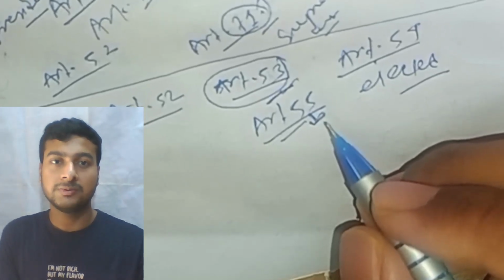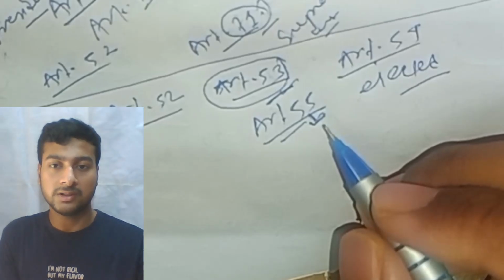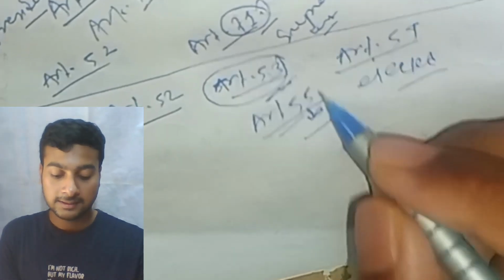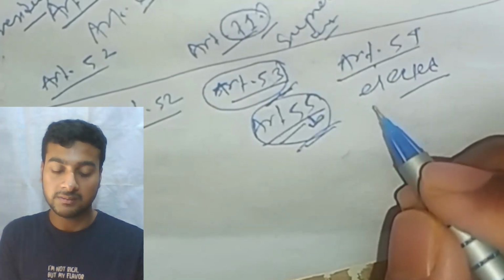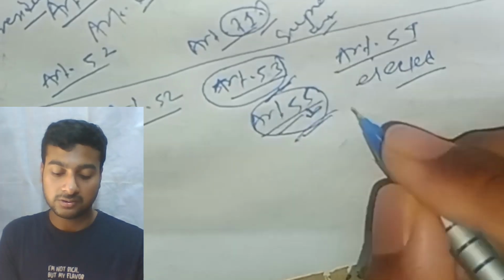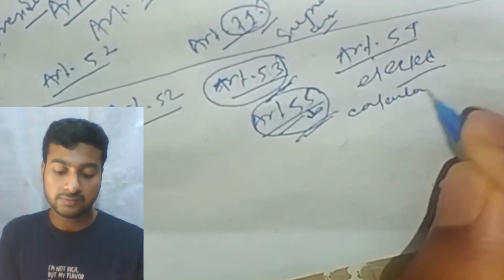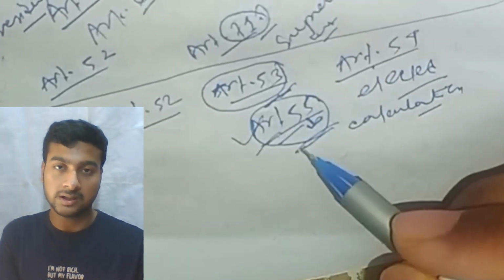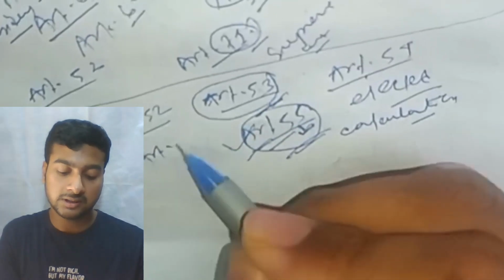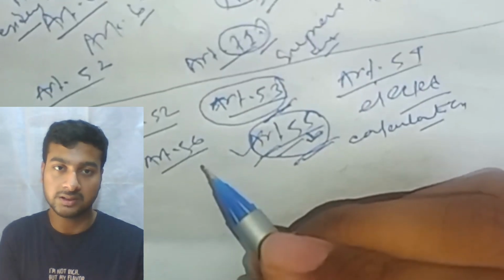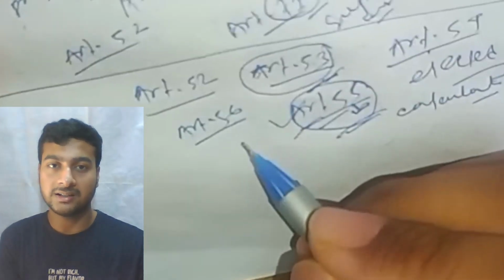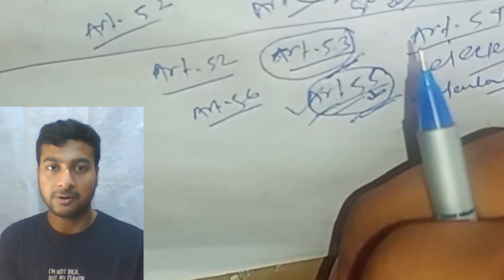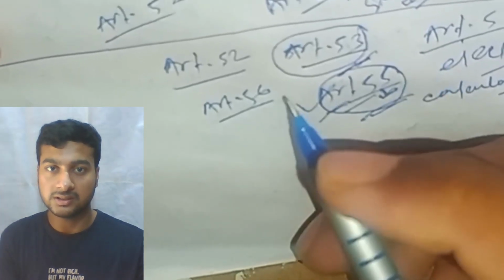There should be uniformity in the scale of representation. That is Article 55, which talks about the calculation of the value of votes. Article 56 is the term of office of the President. He can resign from his office, or he will be appointed for a term of 5 years.